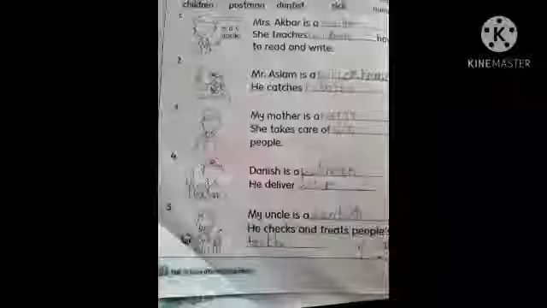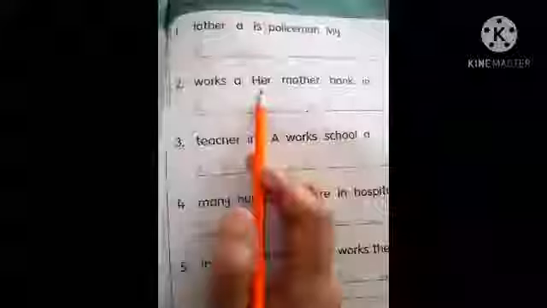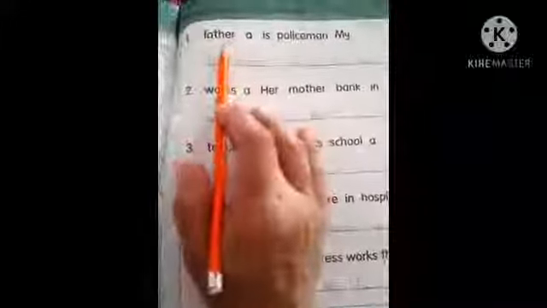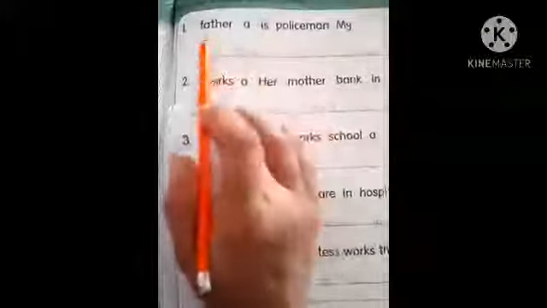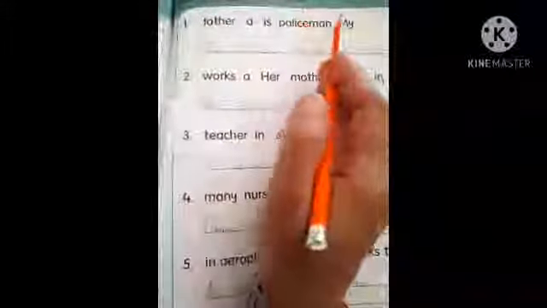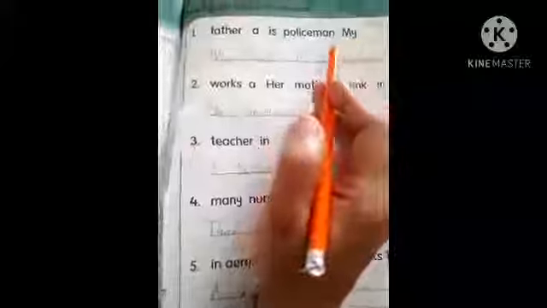Now come to the next page. This page is your HW. On this page we have again rearranged words. We have to again rearrange the words to form sentences. Now mention the HW on the top of the page. Mention the date on the left corner.